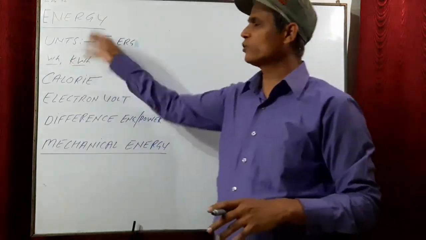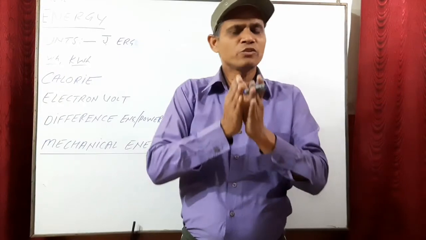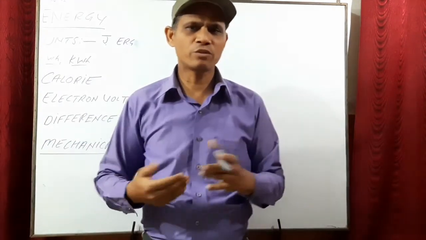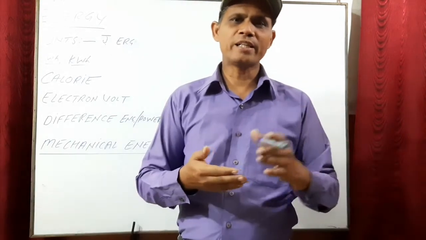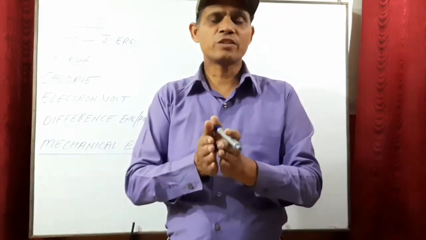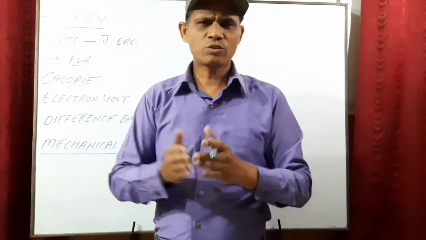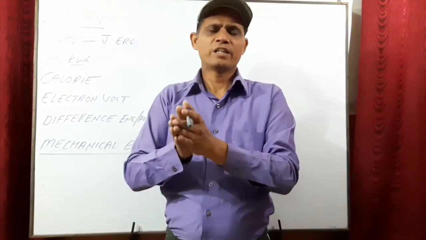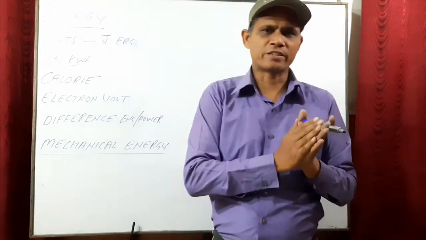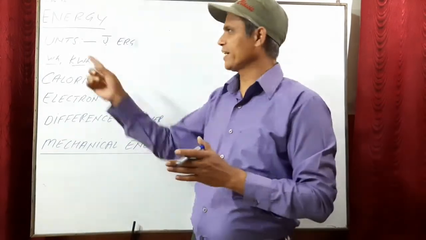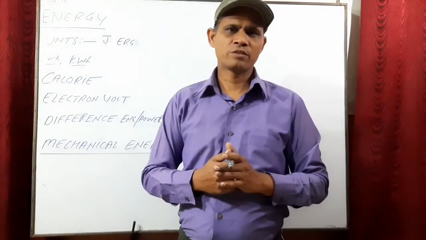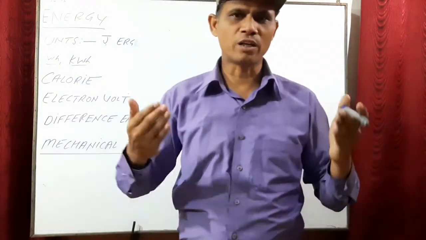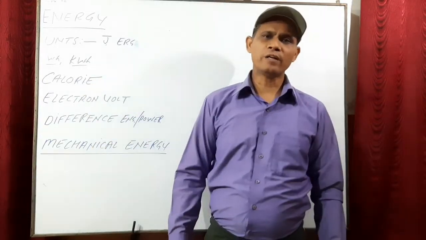Now, next is unit of energy. What is the unit of energy? The unit of energy is same as the unit of work. And you know the unit of work is joule in SI, and in CGS the units are ergs. We have already discussed the definition of joule and the definition of erg. The bigger units of energy are watt hour and kilowatt hour.